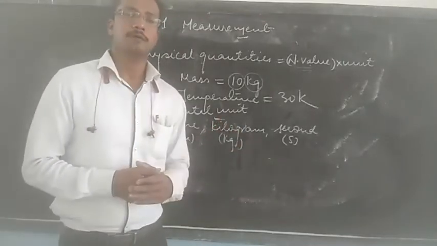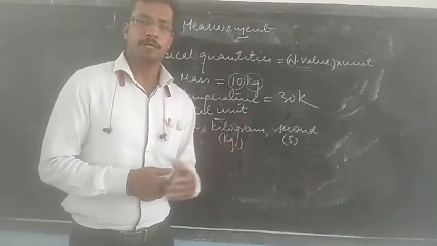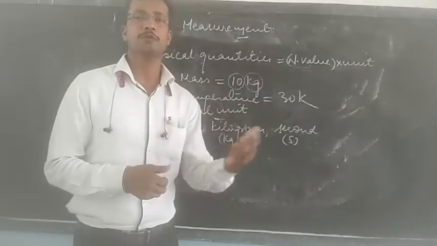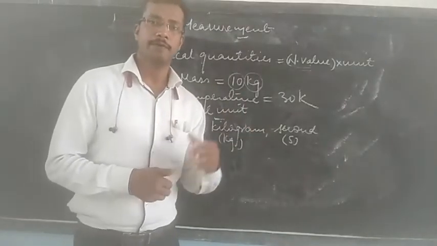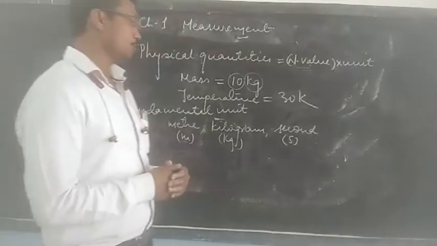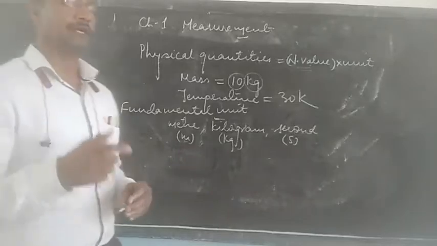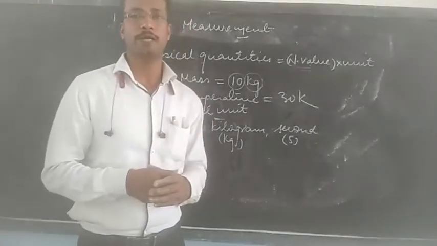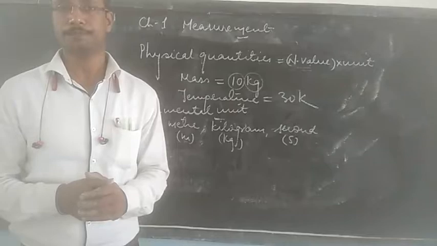They are very important because they can be used in obtaining other units. So, I'll give you an example of how several other units can be obtained using these fundamental units.